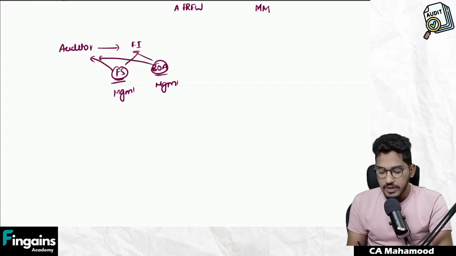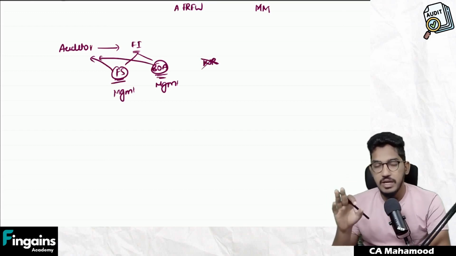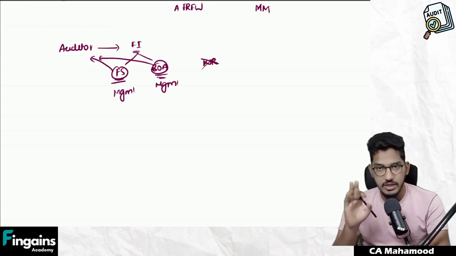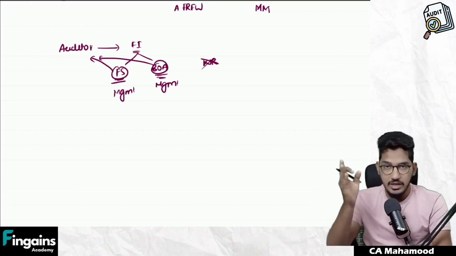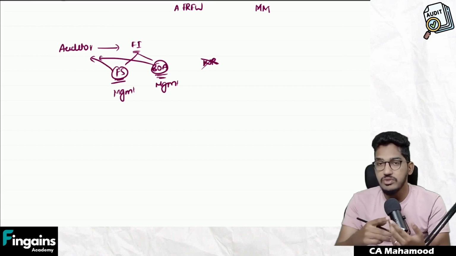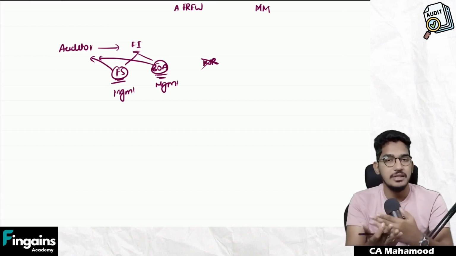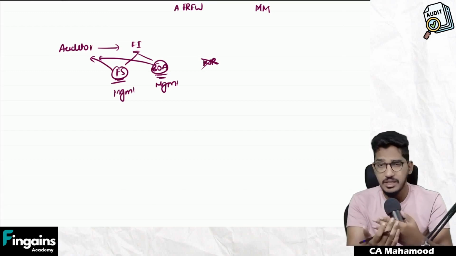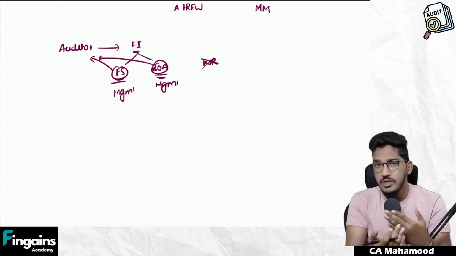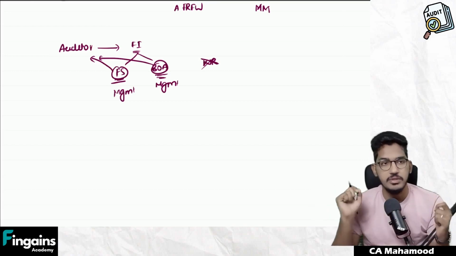Then, can we call these financial statements and books of accounts also written representation? No. Books of accounts and financial statements will not be called written representation. Regarding the items of the financial statements, regarding the items of the books of accounts, whatever written confirmations are provided by the management, that we call written representation. They might ask you as a true or false statement in the examination: written representation includes financial statements and books of accounts.